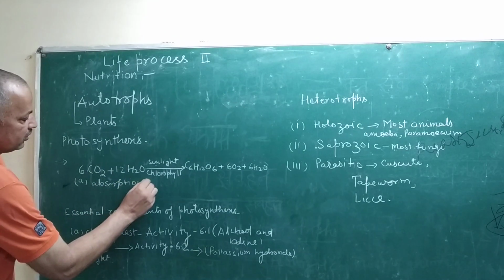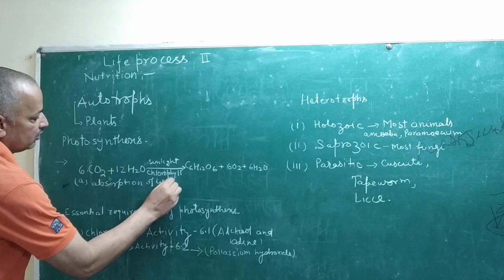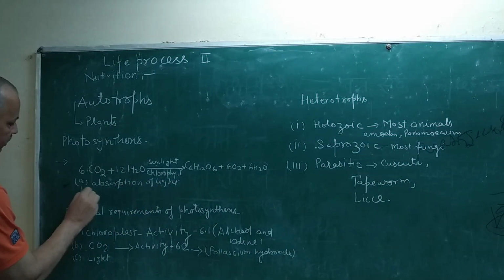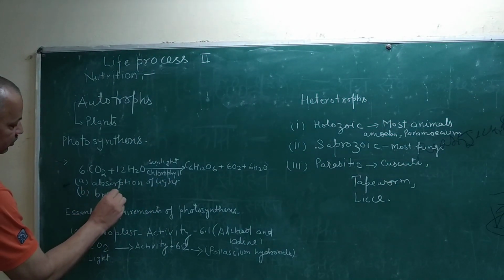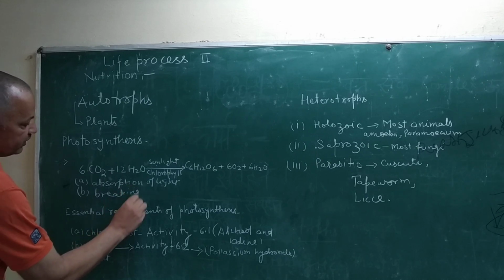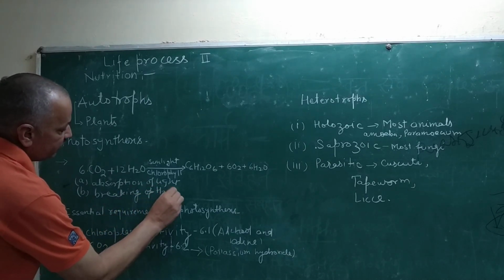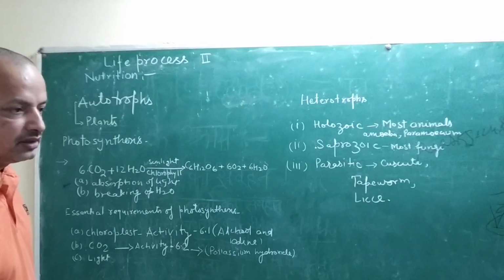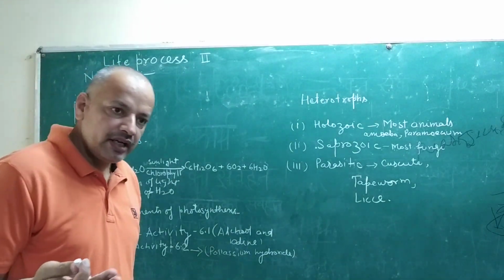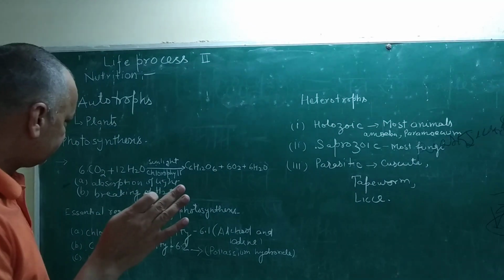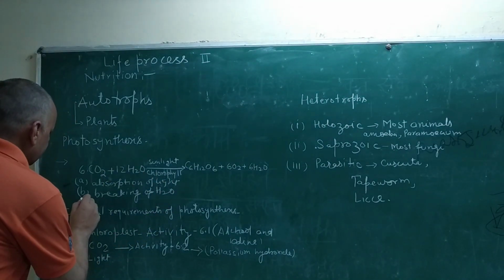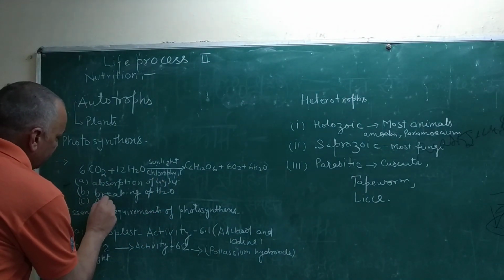Second is breaking of H2O. Breaking of H2O is important because that is the conversion of sunlight into chemical energy. And third, assimilation of